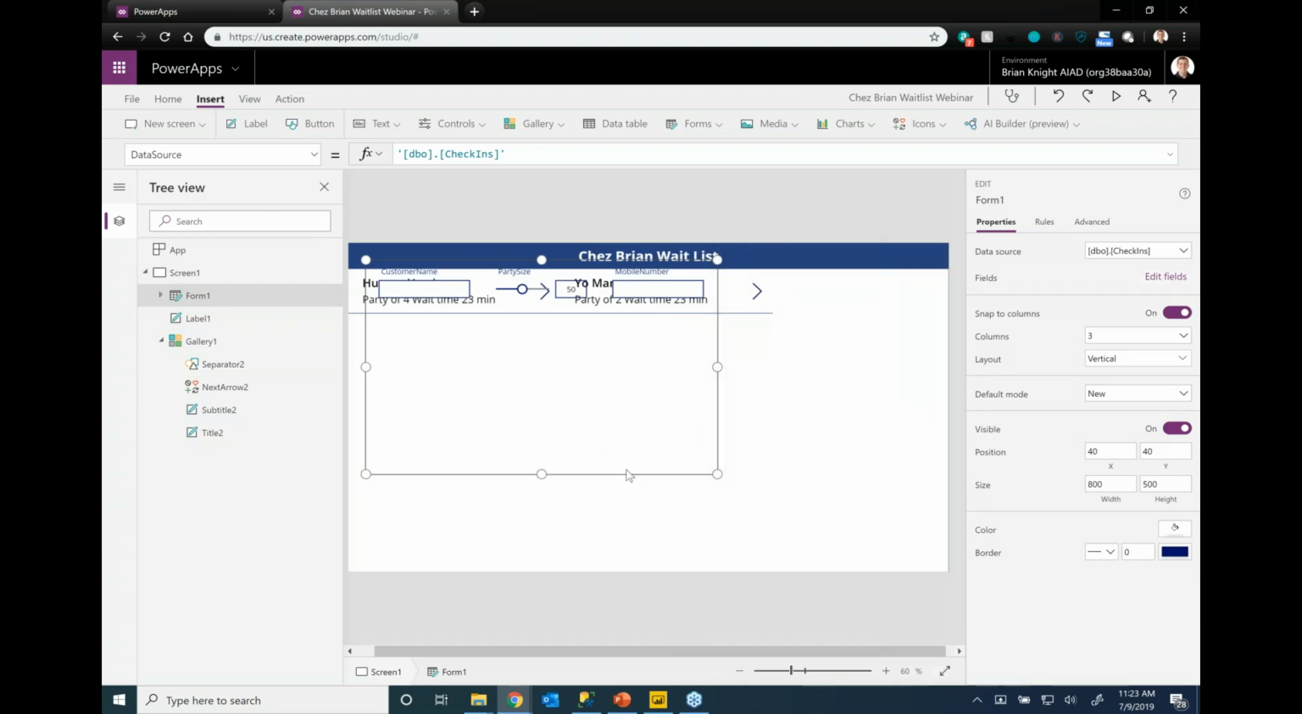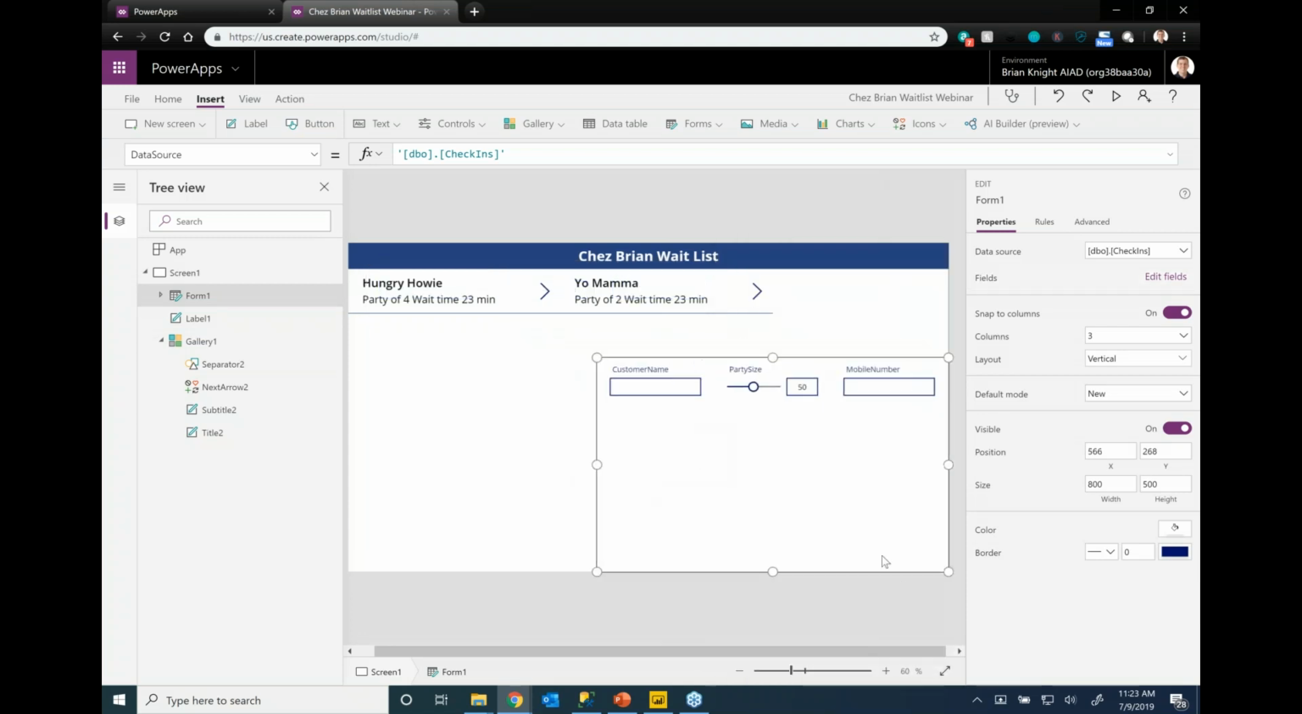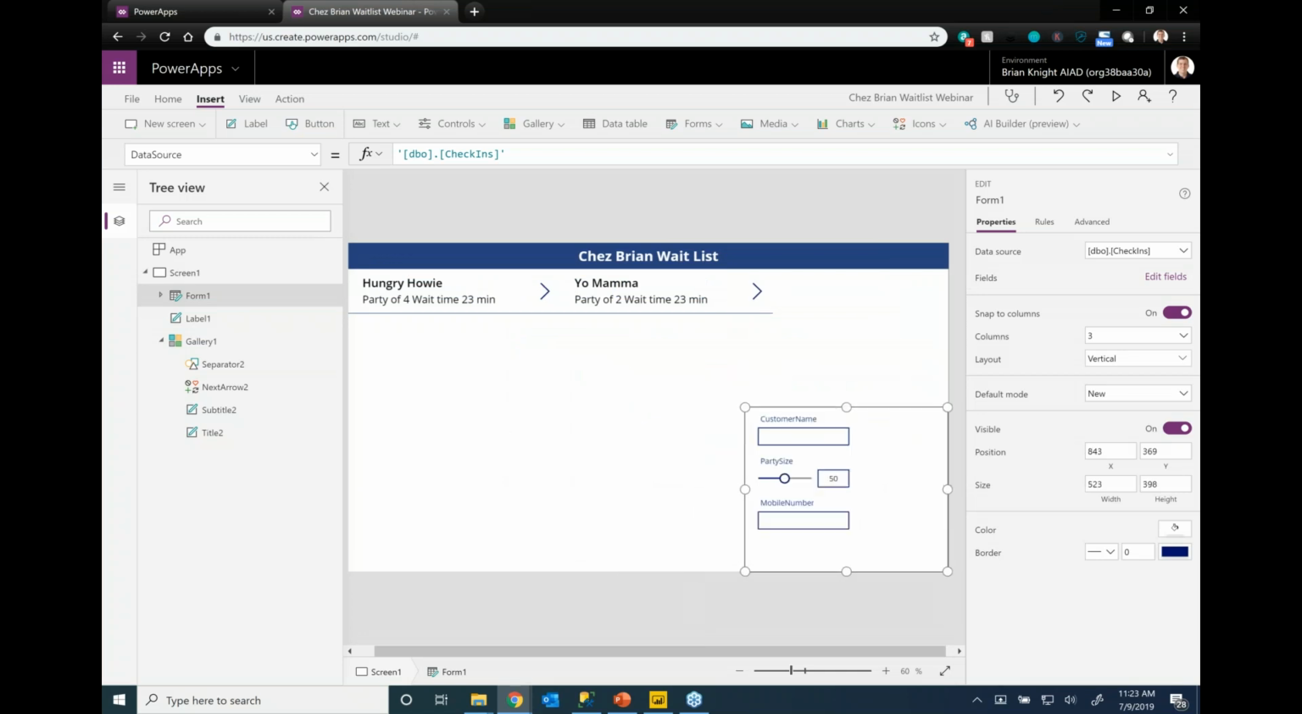Now what we're seeing is this is our form. I'm going to drag this to the bottom right as we talked about before. And I'm going to go side by side. There we go.